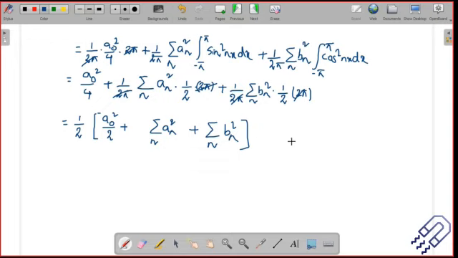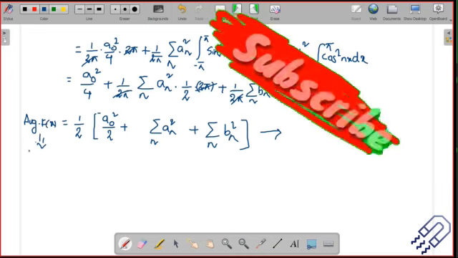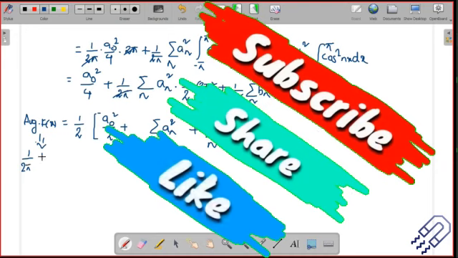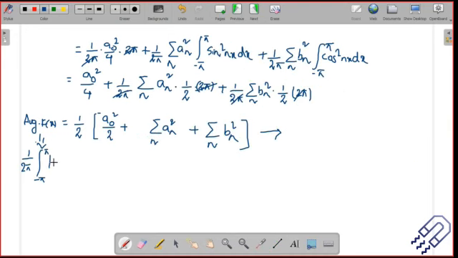As the Parseval relation says, there should be a relation between the average, and this is nothing but the average of f(x). Average means 1 divided by 2 pi, integration from minus pi to plus pi of f(x) square dx. That's the average.